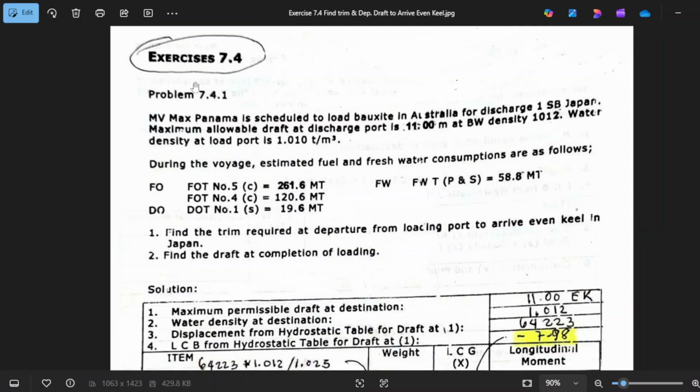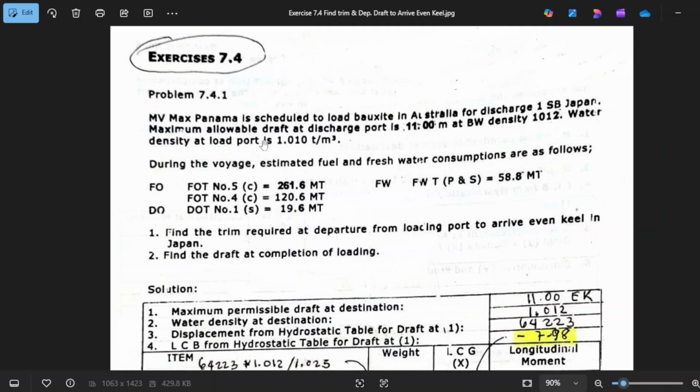This is exercise 7.4. This is a Panamax vessel, Max Panama, scheduled to load bauxite in Australia and to discharge in Japan.